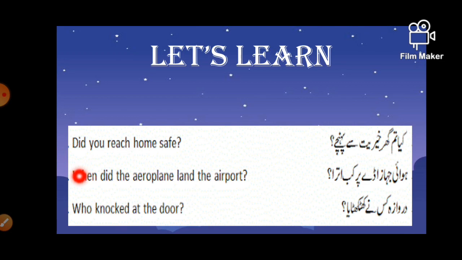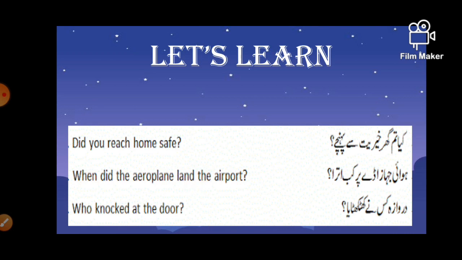When did the aeroplane land at the airport? Here we use did, but before did we use when for the time. Land is V1, so with did we use V1 here.